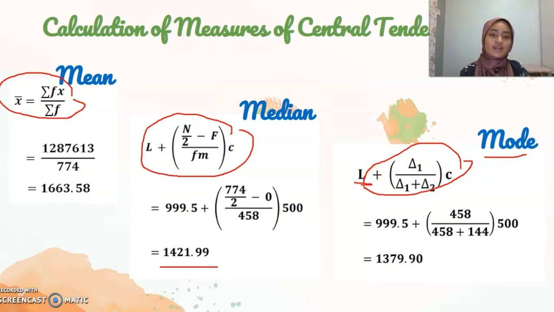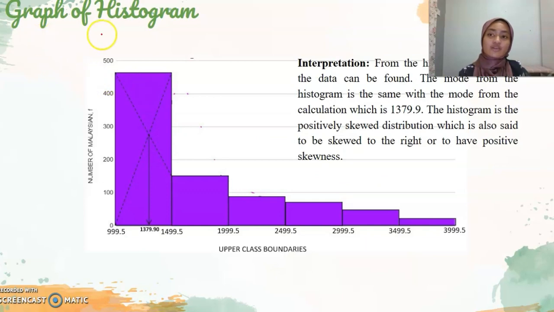And lastly, for mode, this is the formula of the mode. L we can get from the lower boundary of the modal class. The modal class is the class which has the highest frequency, and delta 1 is 458, delta 2 is 144, and C is 500, and we can get a mode of 1379.94. Next is the graph of the histogram.